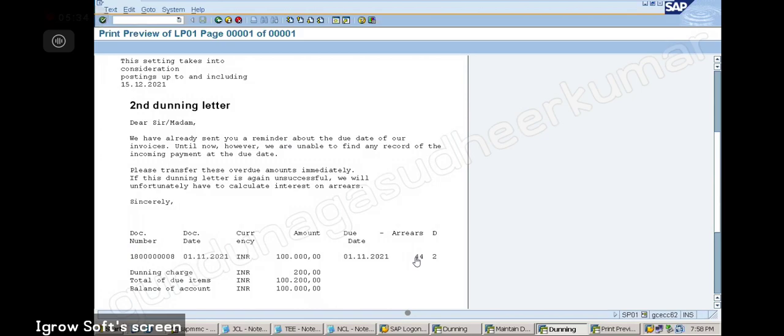Number of days. This is the dunning letter number 2. This is number of days from the first one, na? Yes. 1st November to 15th December. Correct? 44. So this is the second dunning letter I am showing you. Okay? Second dunning letter.